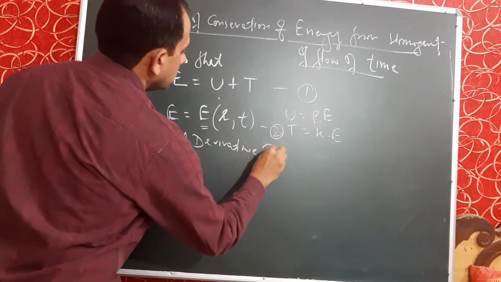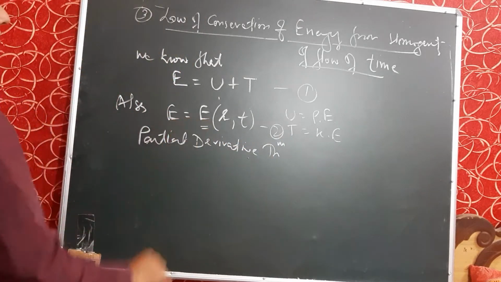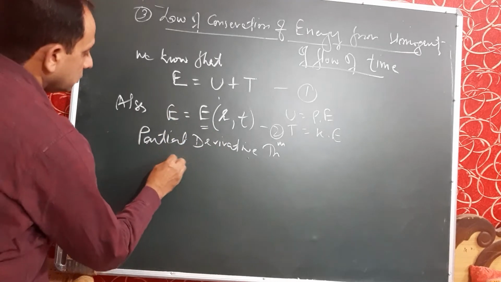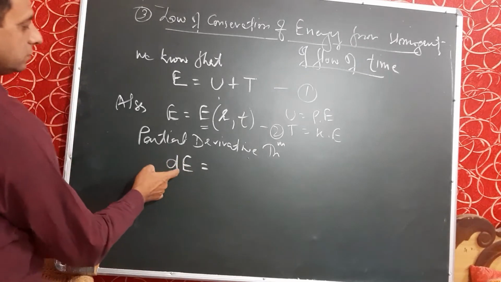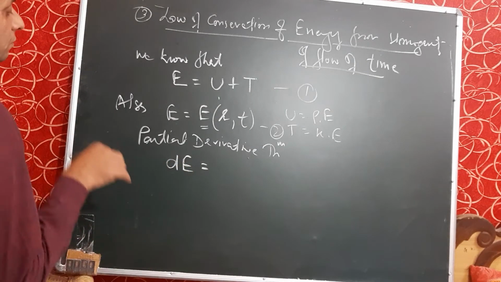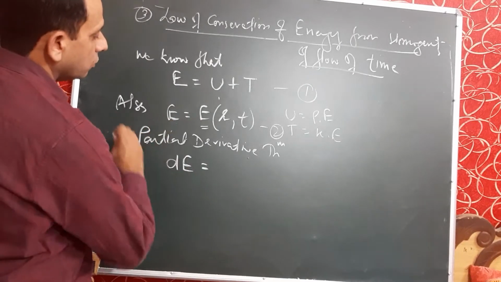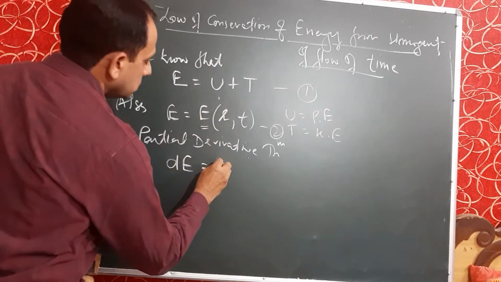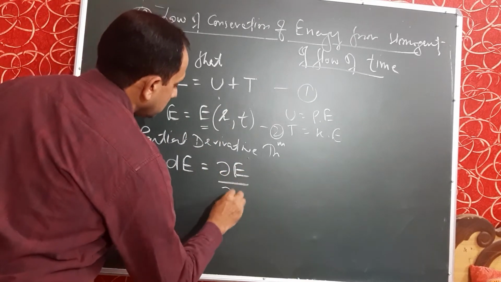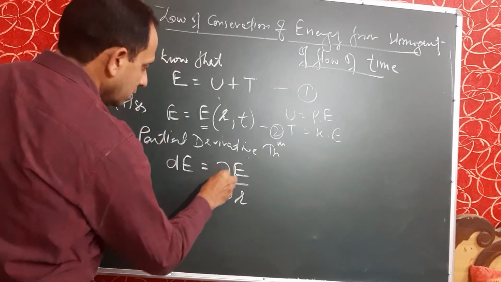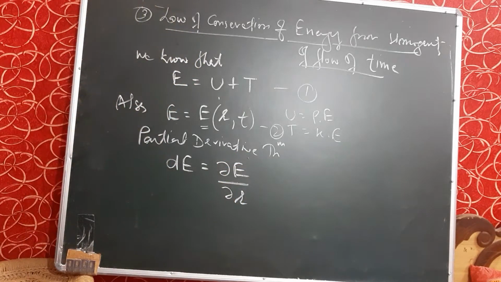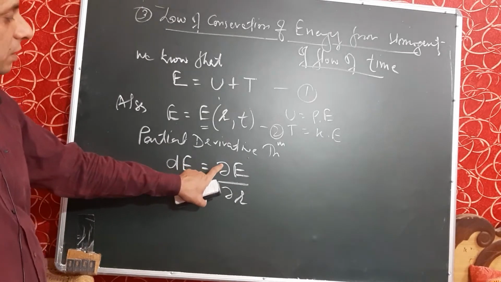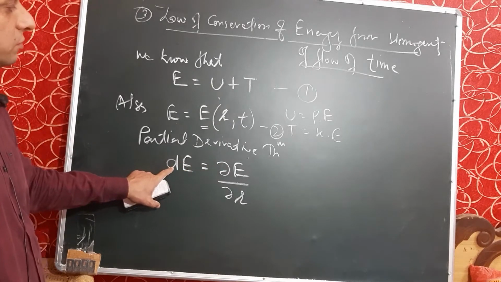It is a mathematical theorem: the total derivative dE, where d is for total derivative, is equal to the derivative of this energy with respect to R. I will write this derivative with a curl, which means a partial derivative, while d means a total derivative.